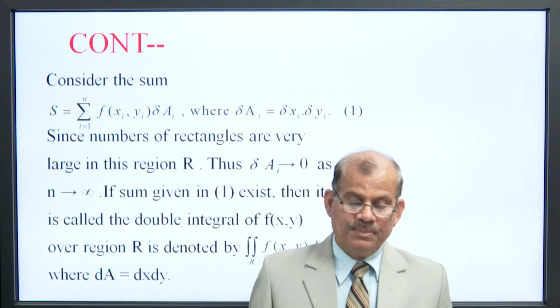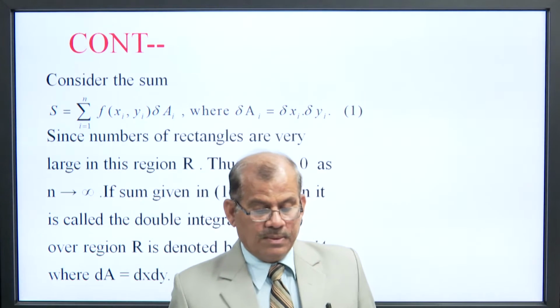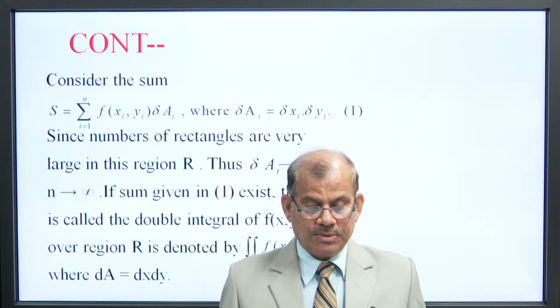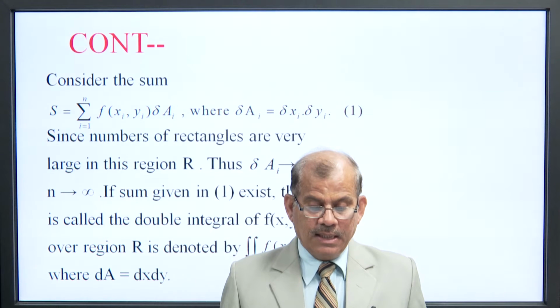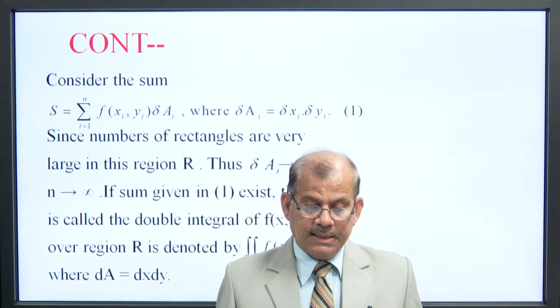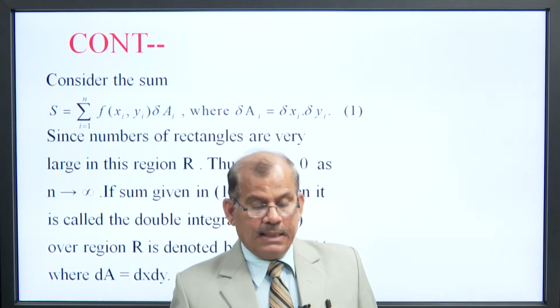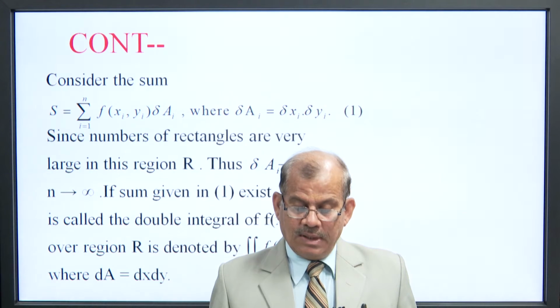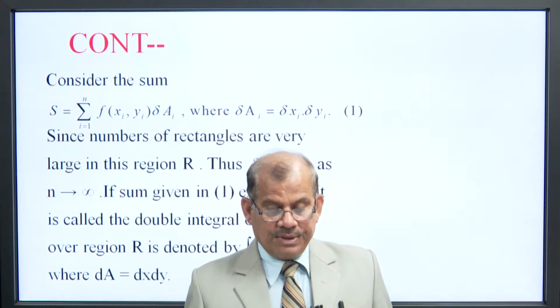Consider the sum S equal to summation i equal to 1 to n f(x_i, y_i) delta A_i, where delta A_i is equal to delta x_i delta y_i. It is the first equation.